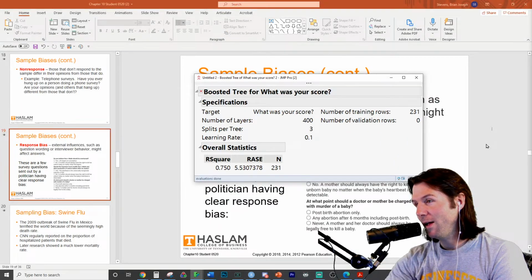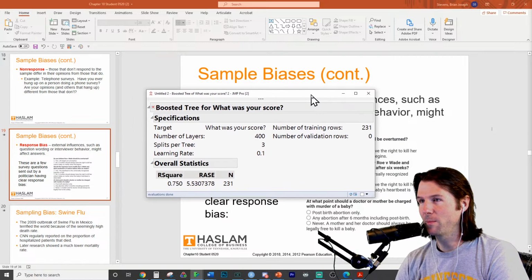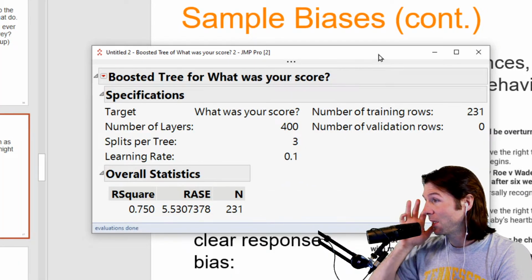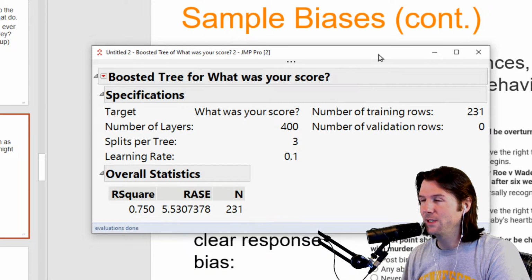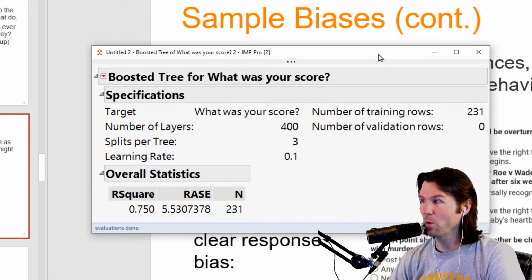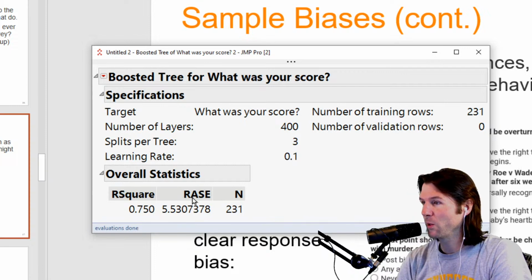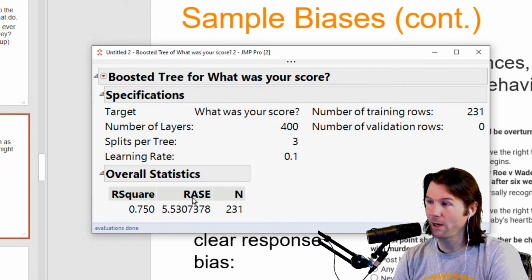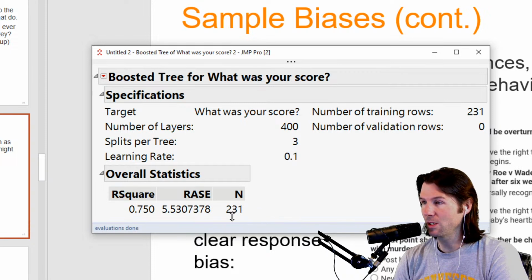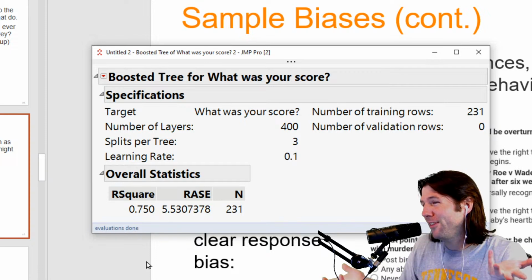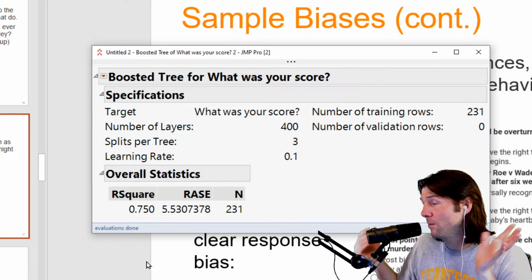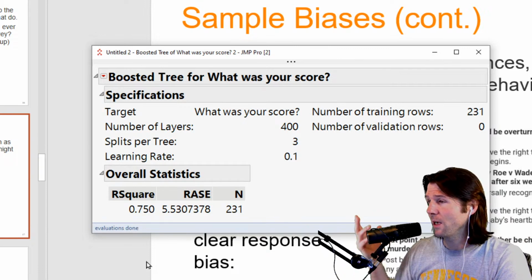Let's go over here. Check this out, Connor. What do you notice about my boosted trees? Now, I know I'm not using validation on this. I'm going to try this weekend to do it in R, but take a look at this boosted tree for predicting someone's score on the Stat 201 exam. This, as we figured out last time, is the RMSE, the root mean square error. So this model typically misses its prediction for what somebody will score on the exam by about 5.5 points. Not that bad. If I say you're going to get a 90, we're off by about 5 points usually. You might make an 84, 86, 87, 95, 94.